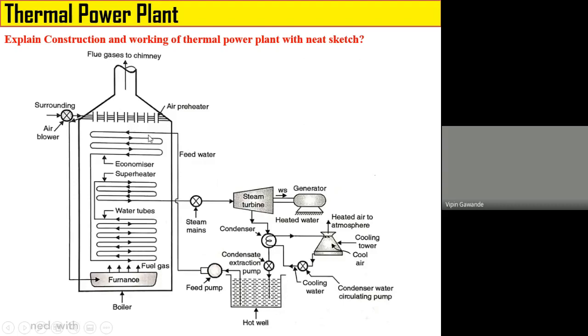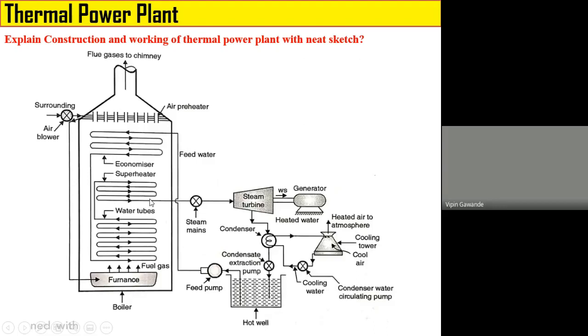So this absorbs the flue gases and its temperature increases. Water is converted into steam. Then that steam is called the wet steam. So that wet steam again absorbs the heat from the flue gases, and the temperature of the steam again increases. So that increased temperature steam enters the superheater tubes, and then that steam is finally converted into superheated steam.